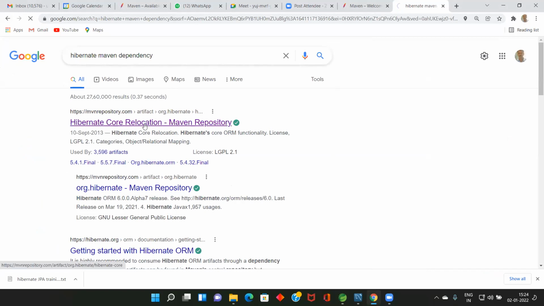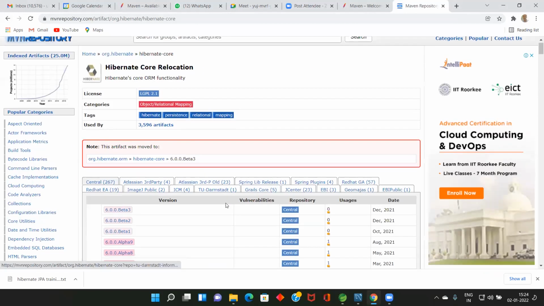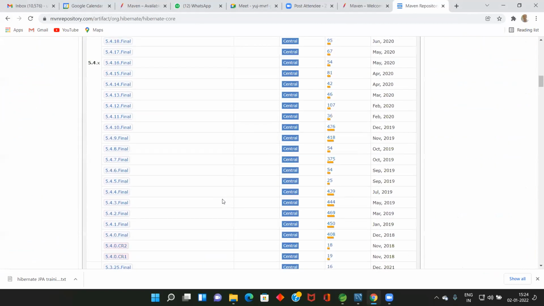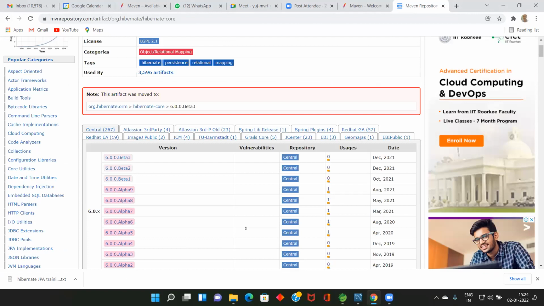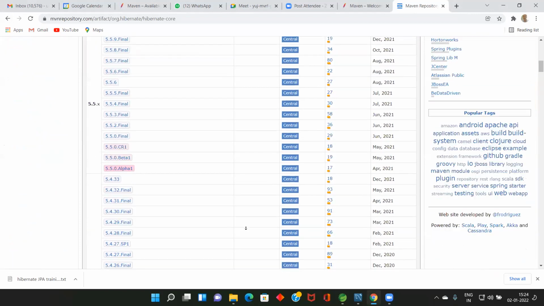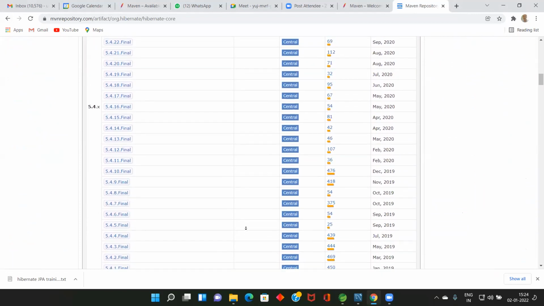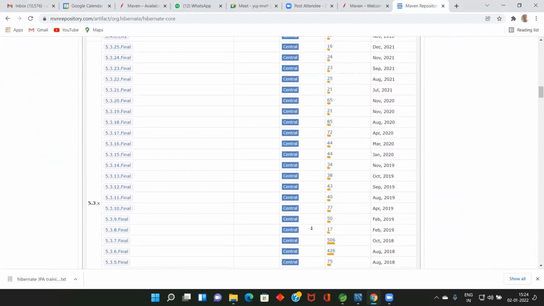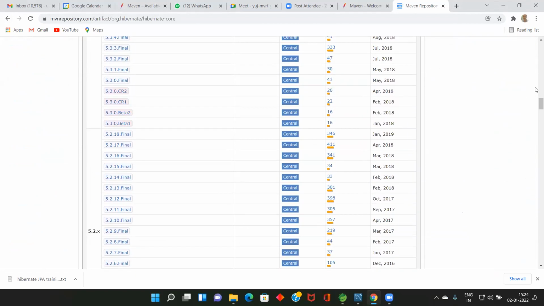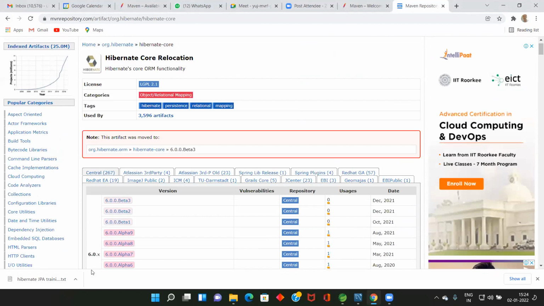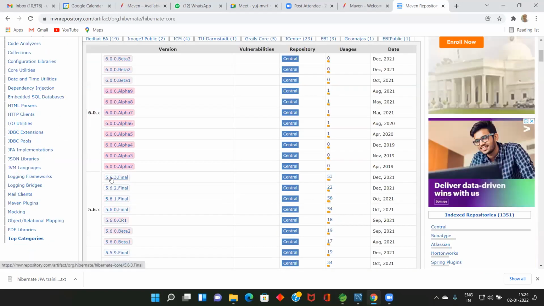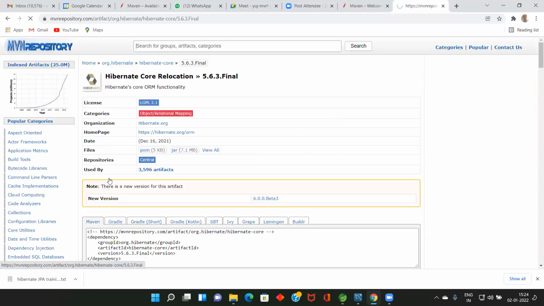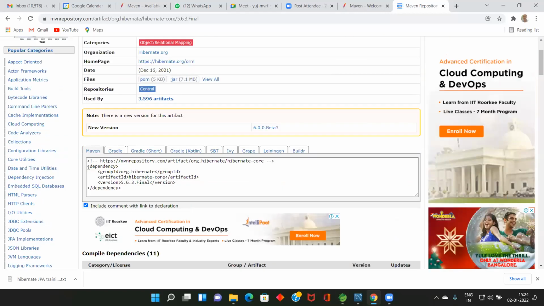So click this one. See here, there are a number of versions available. Hibernate is a tool, and these are all jar files we need to use in order to work on Hibernate. Now, what is the latest version? The latest version is 6.0.3 beta. No need to use that one. We'll use some 5.6.3 version.